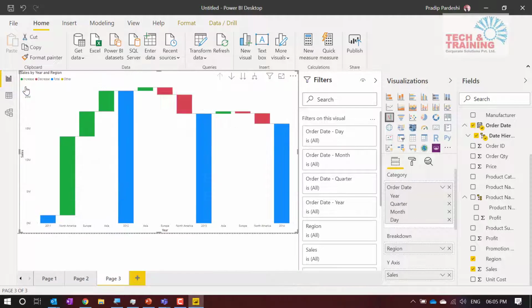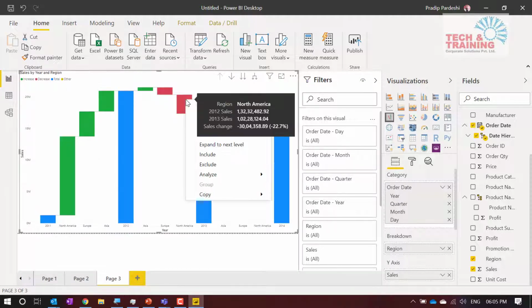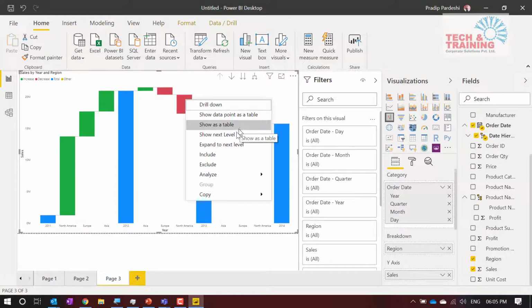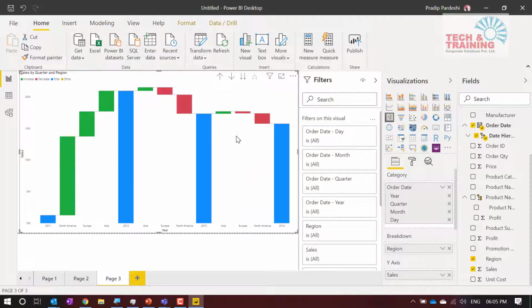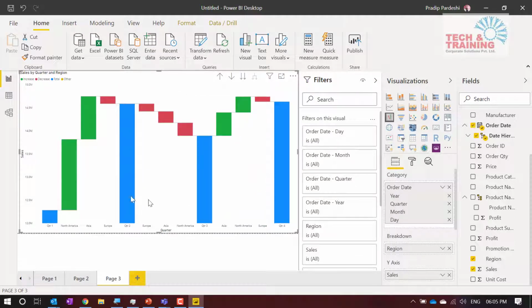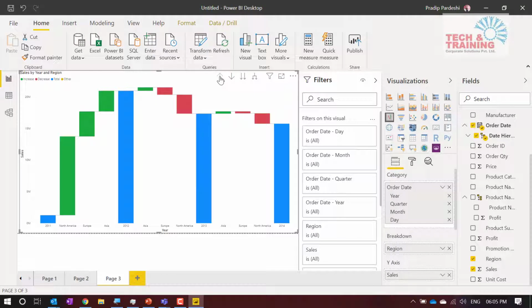So I can analyze that. Second thing I can do is right click and go to show next level. The next level will be quarter 1, quarter 2, quarter 3, quarter 4. That is the quarterly level, and these are the breakup for one particular year. Now I can go back to the previous level.